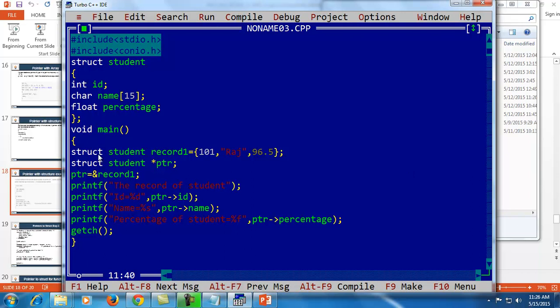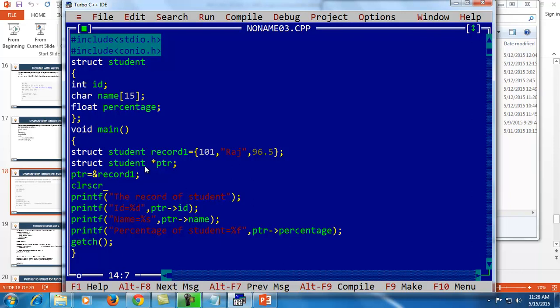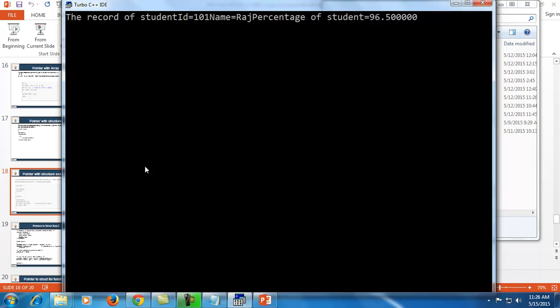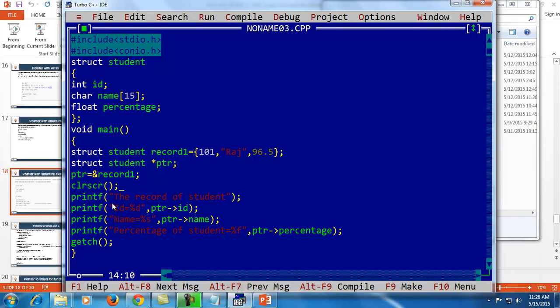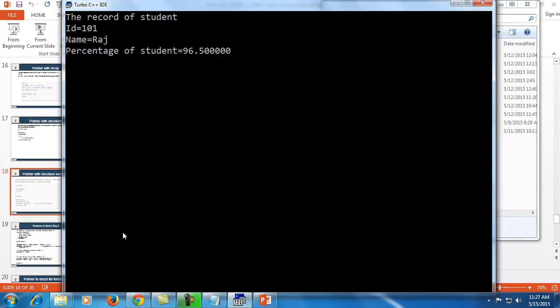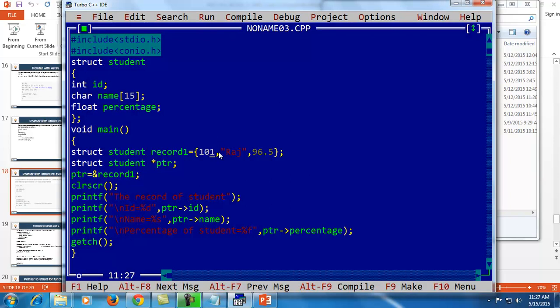For clear screen, I need to put the clear screen function here. For a new line, I am using \n, so every printf message will be shown on a new line. So this will show the output like this: the record of student 101, name Raj, and the percentage of student equal to 96.5.